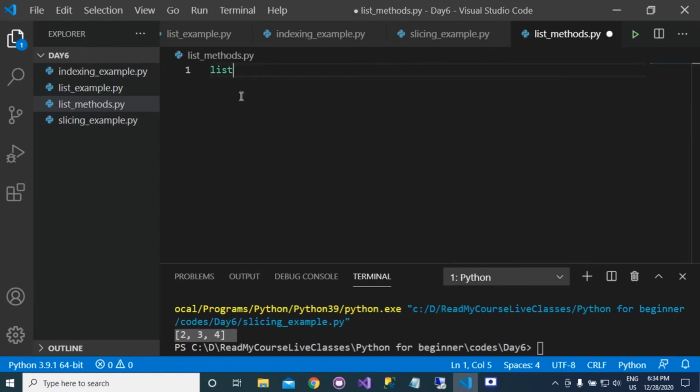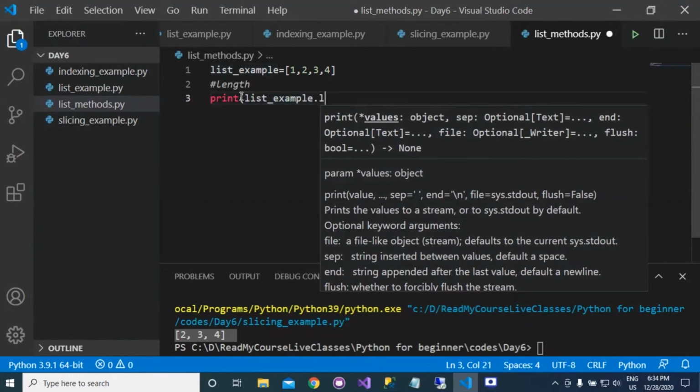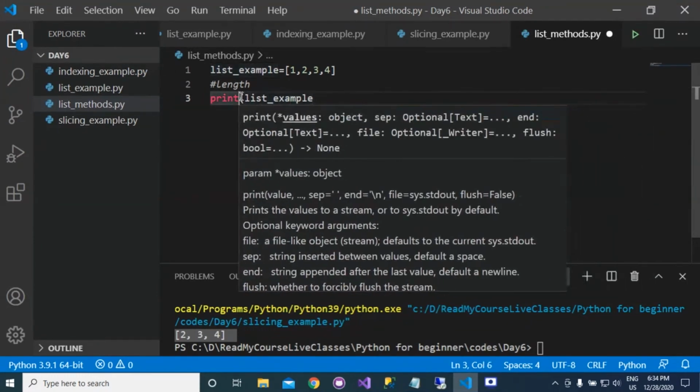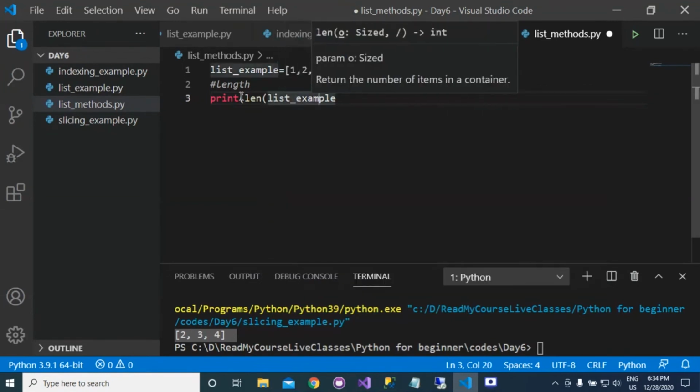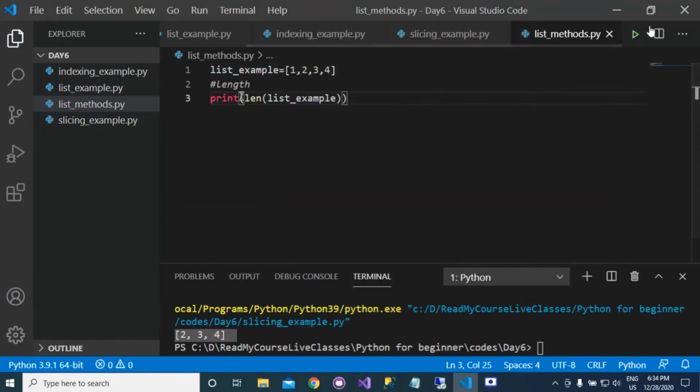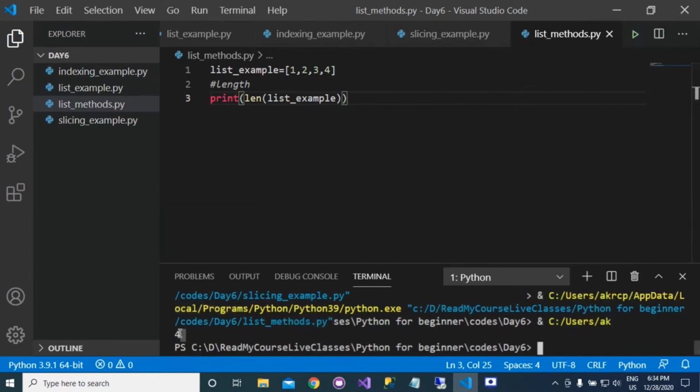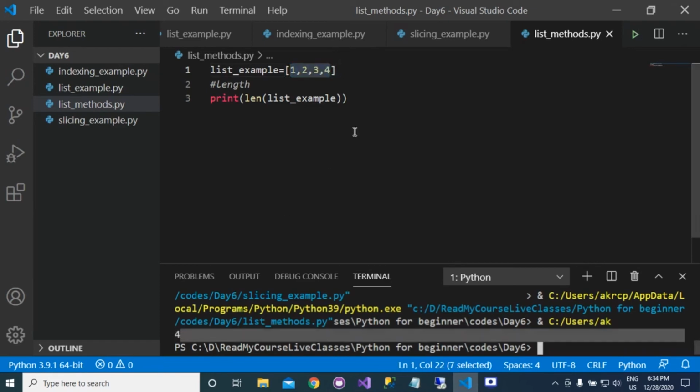Suppose that we have a list, list example, with 1 2 3 and 4. If you want to get the length, you first need to write len, and then you will get the value 4. There are 4 elements in this list, that's why you are getting the value 4.